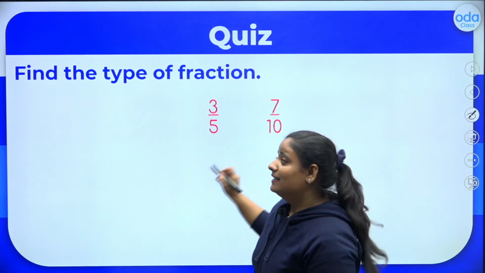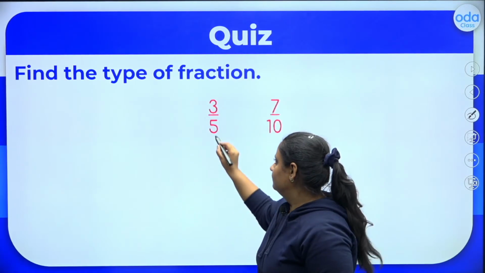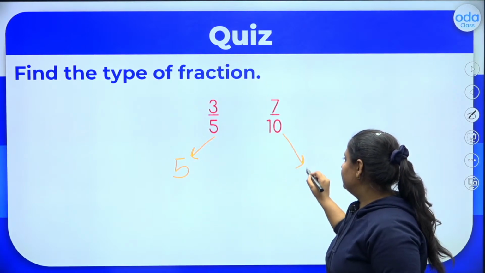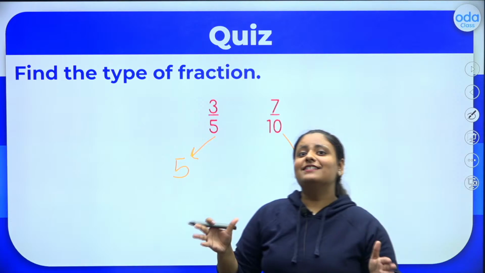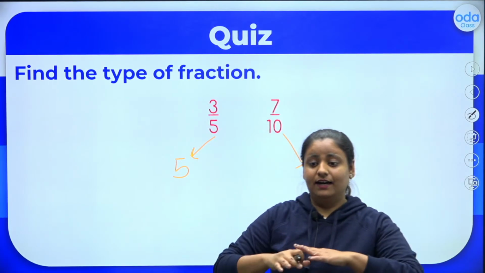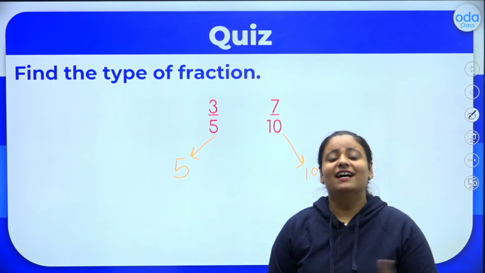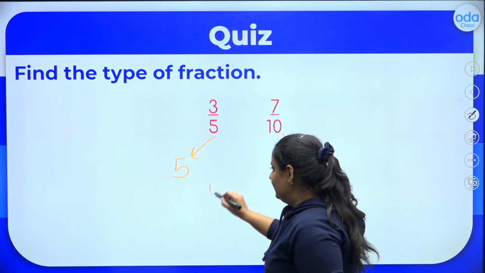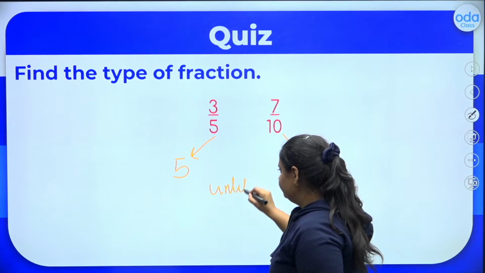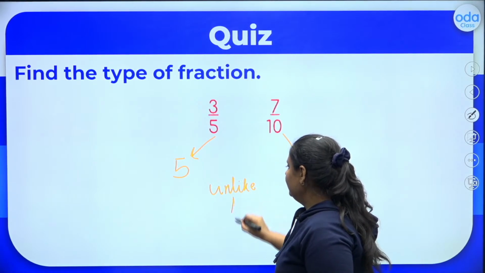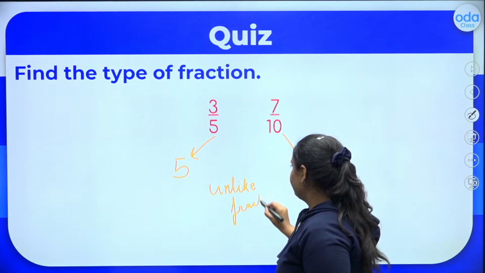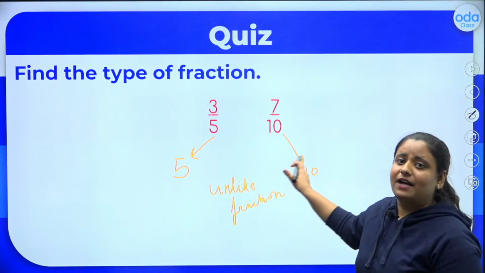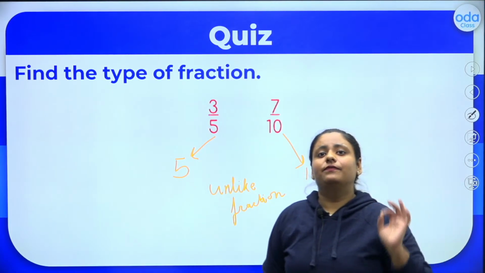So, let's check their denominators. Denominator 5, denominator 10. When the denominators are different, they are not same. Not same meaning unlike. Fantastic. So, these two are called unlike fractions. Clear? I hope you guys are clear. Very easy topic, right? Unlike fractions because their denominators are different.